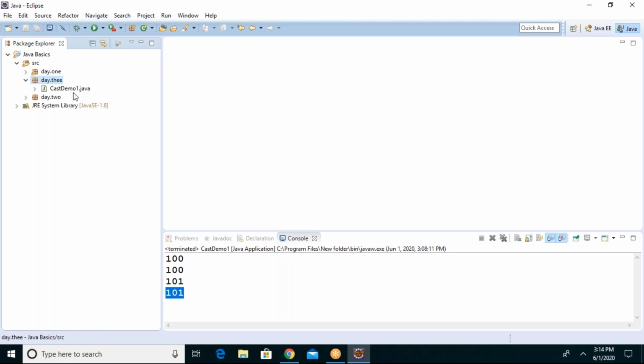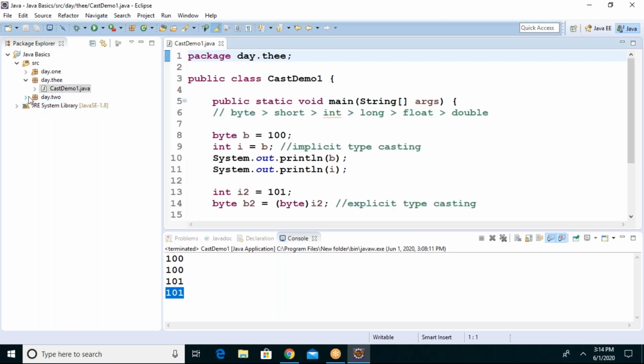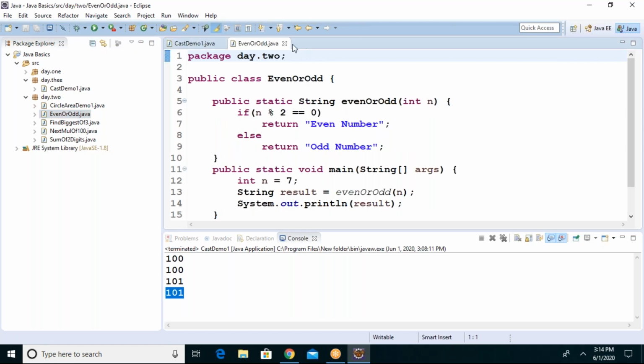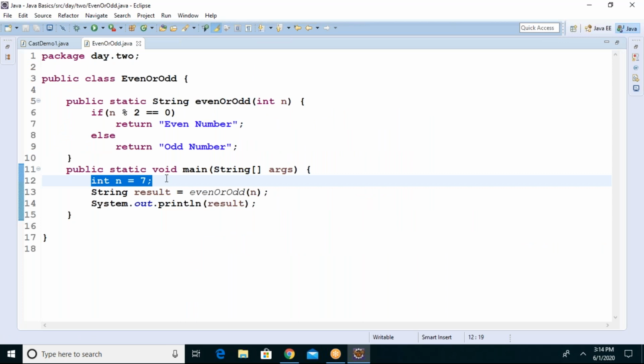Right, guys. So what we'll discuss today, after this casting and all, is taking input dynamically. For example, even odd. Let me take even odd, any program. Every time I'm hard coding the values.